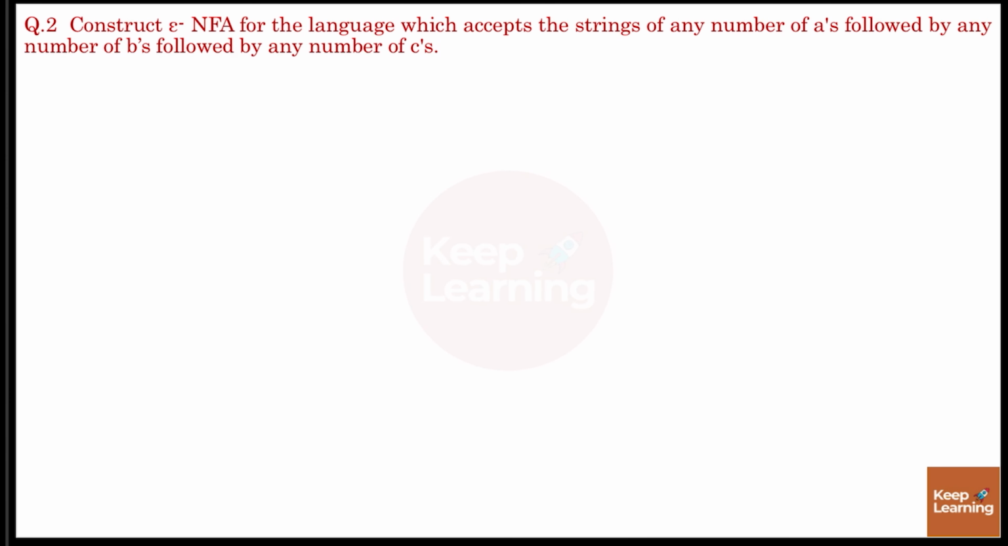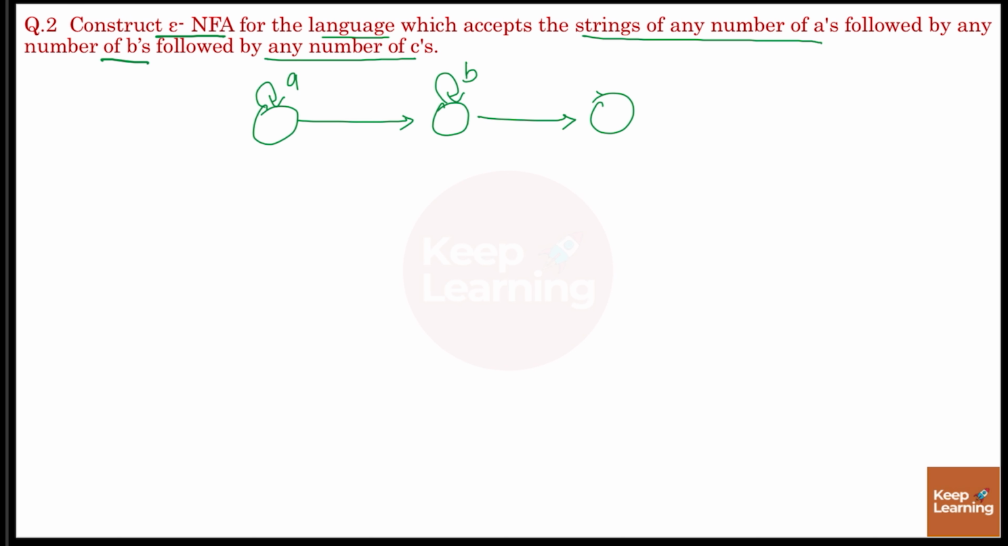Our next question is, construct an epsilon-NFA for the language which accepts the strings of any number of A followed by any number of B followed by any number of C. In the beginning, there can be any number of A followed by any number of B followed by any number of C.